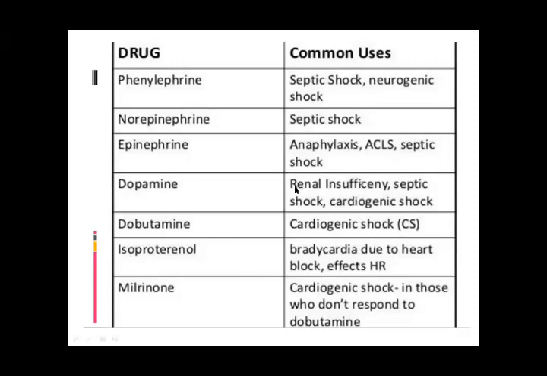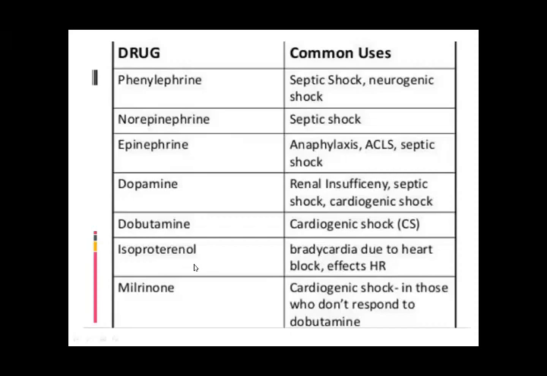Then dopamine in those patients who come with oliguria, decreased amount of urine. Dopamine is a very good drug for preserving renal sufficiency, in septic shock and cardiogenic shock. Then dobutamine in cases of cardiogenic shock.